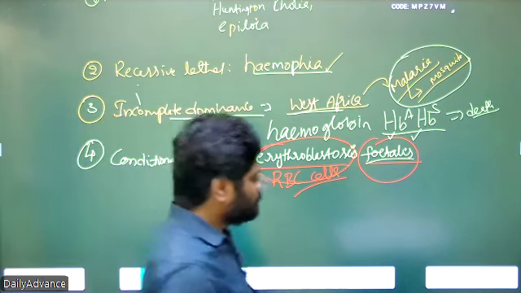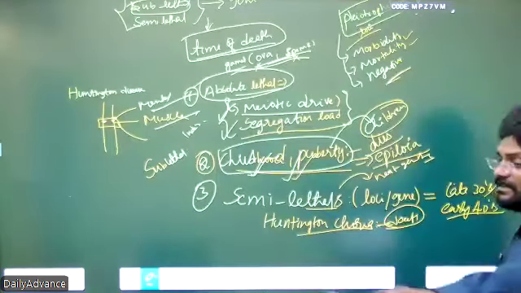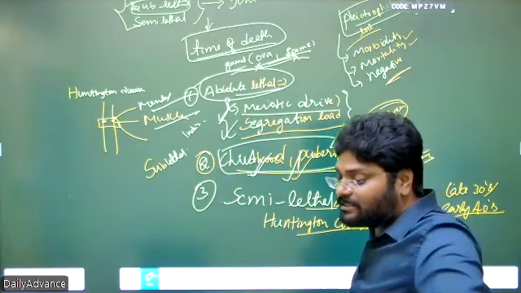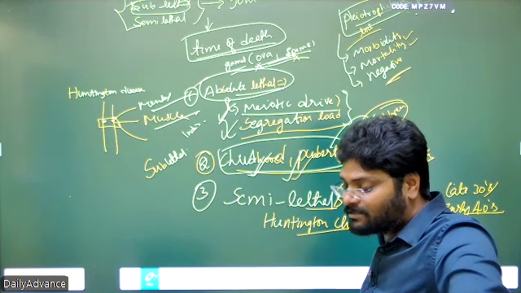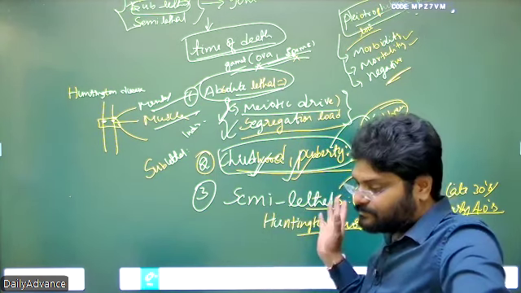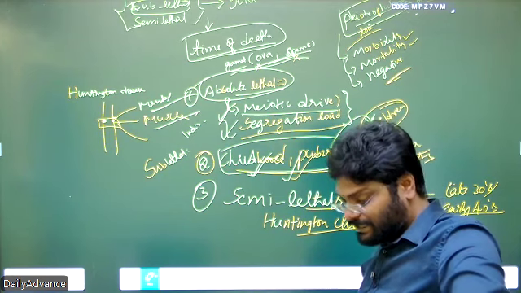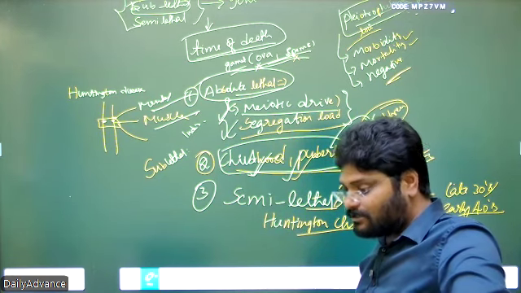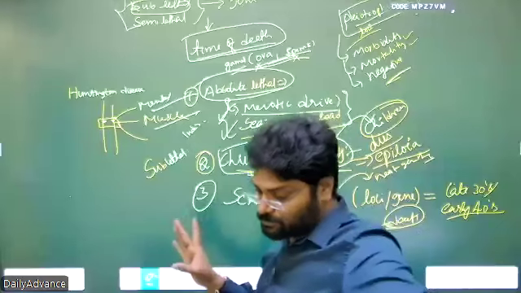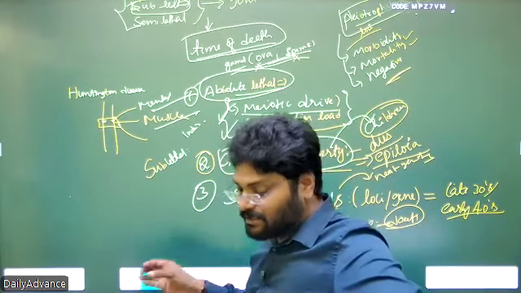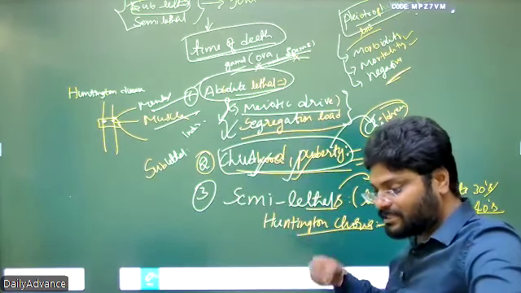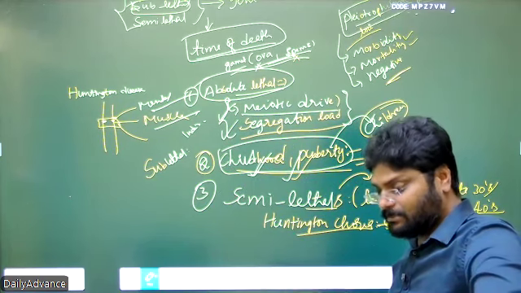That's why many people think they are conceiving, but the fetus is aborted in the third or fourth month. The reason is this: if the father is Rh plus and the mother is Rh minus, in that case only the first pregnancy is possible. From the second pregnancy onwards, the fetus is automatically aborted, terminated, because of the lack of RBCs.